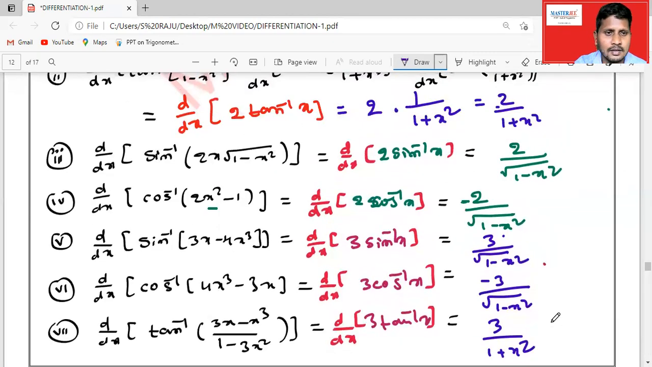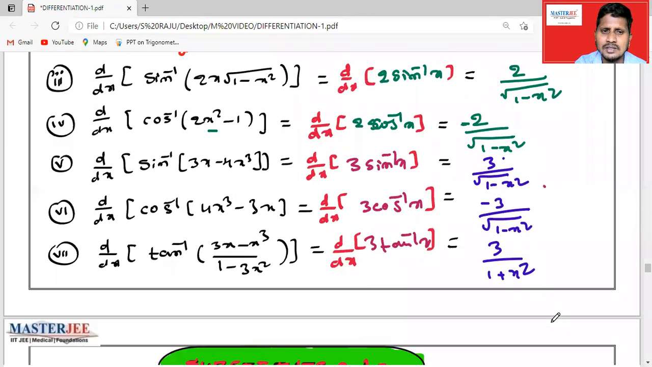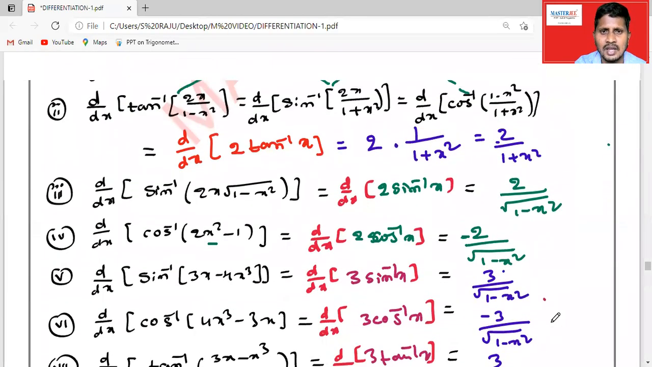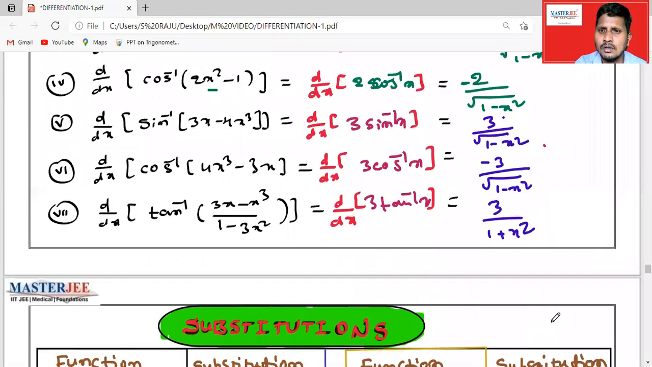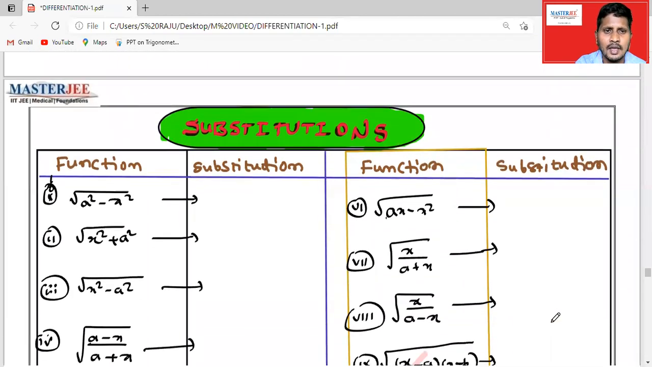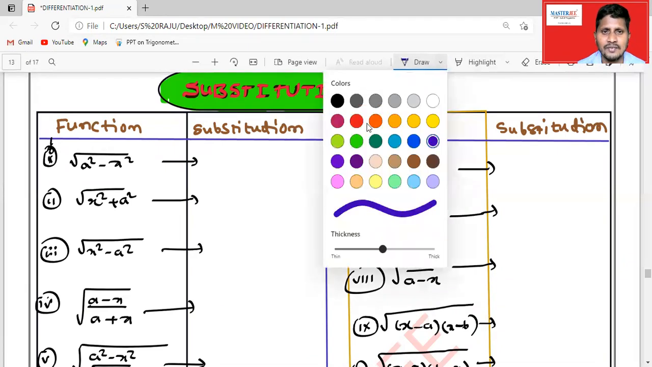So my suggestion is you must remember all these trigonometric formulas, very important formulas. If you want, you can pause the video and note down these formulas. And coming to substitution, this is also very important to get the derivative in the easiest way. So you should know what should be substituted in place of x.